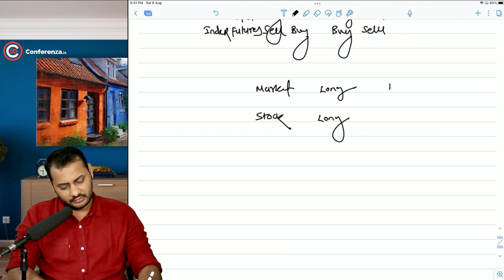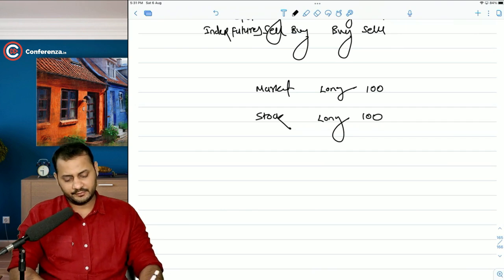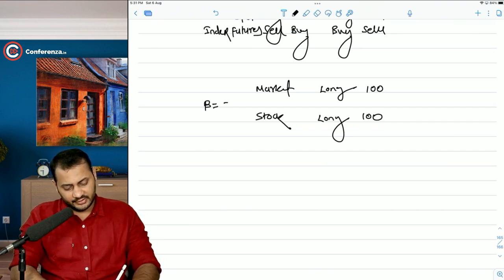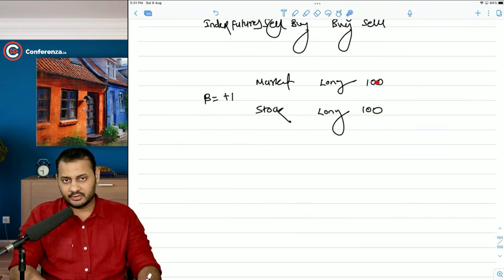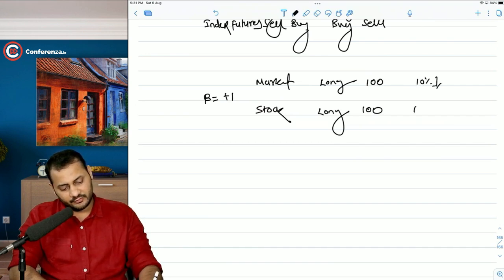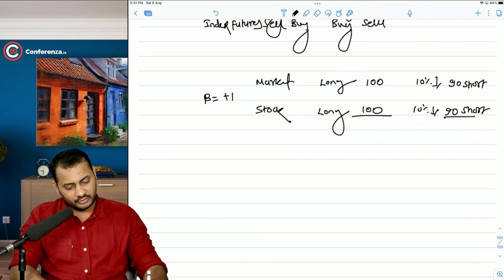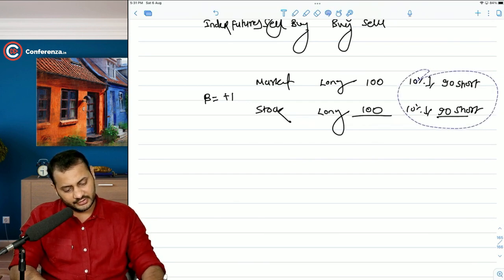Let's say the position in the market is 100 and in the stock it is 100. For simplicity, let's take the beta as positive 1. So 100 multiplied by 1 is 100 in the market. If the market goes down by 10%, the stock will also go down by 10%, to 90, and you will have a loss of 10 rupees in each case.